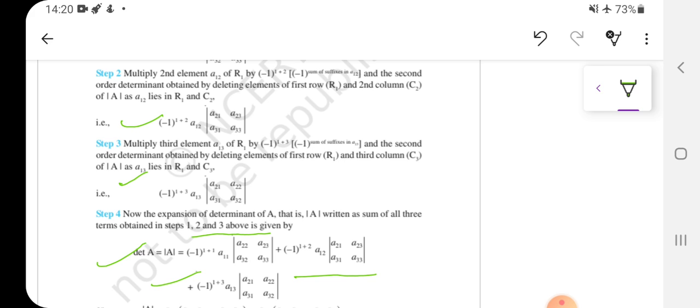This same type of procedure you can follow with a column as well, right? Or some other row as well, or some other column as well. So you can do it by your choice. The determinant will be the same, it will be unique, right? So this is the procedure we will follow for the 3x3 matrix determinant.